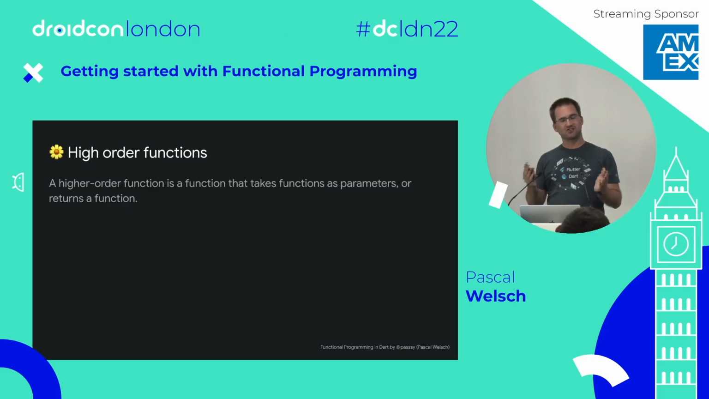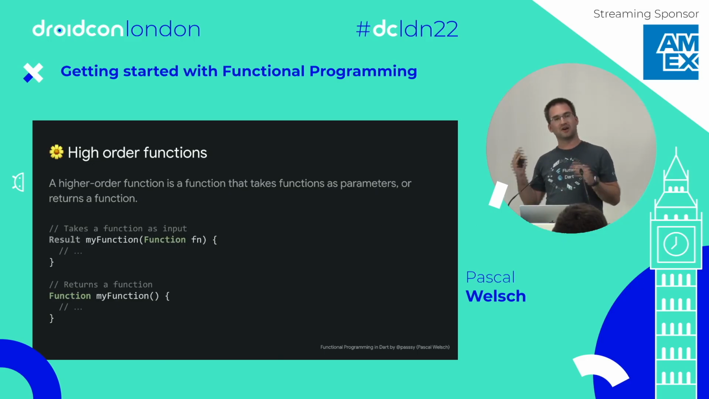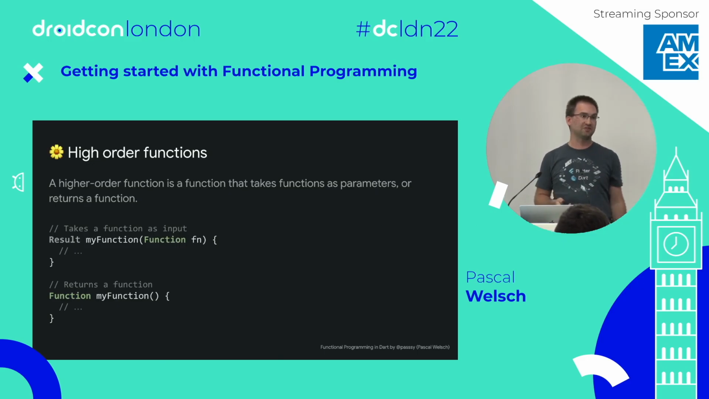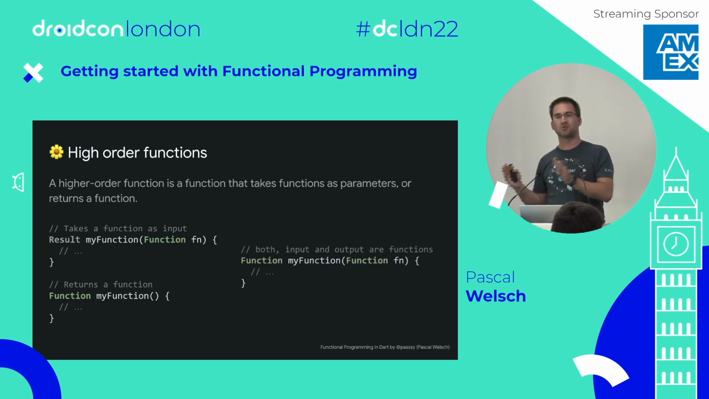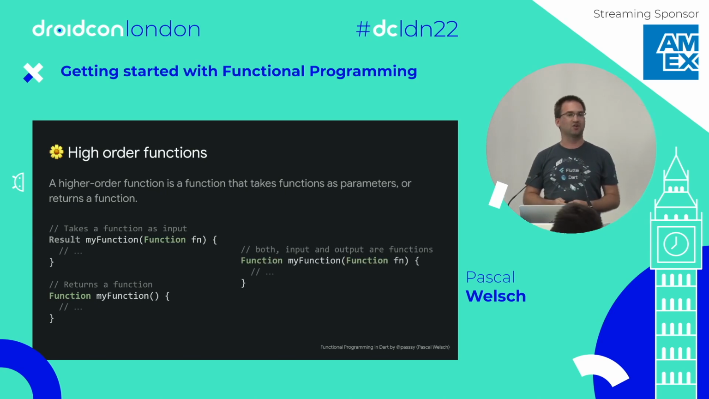Higher-order functions are functions that either receive or return a function. It looks like this. You have some function, you get an input parameter, which is also a function, or you might return a function. Both is possible as well. So you might get an input parameter and a return value, and both are functions. This is called a higher-order function.